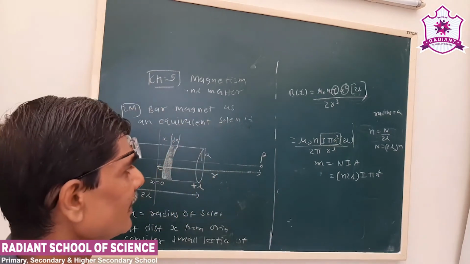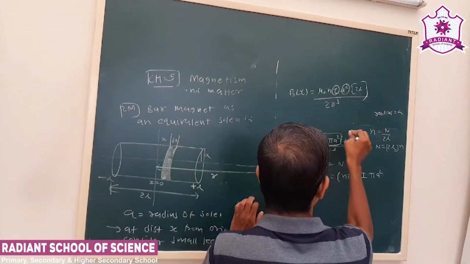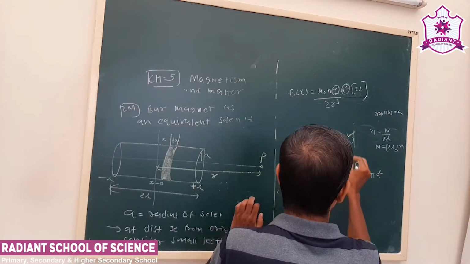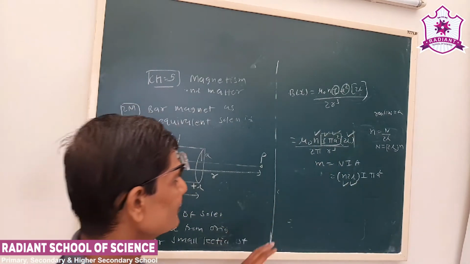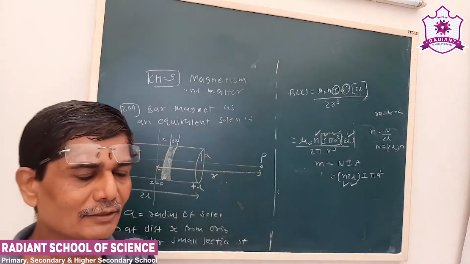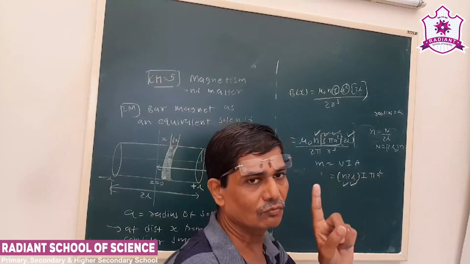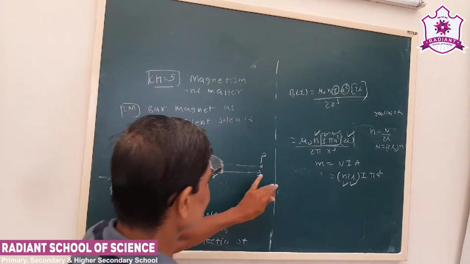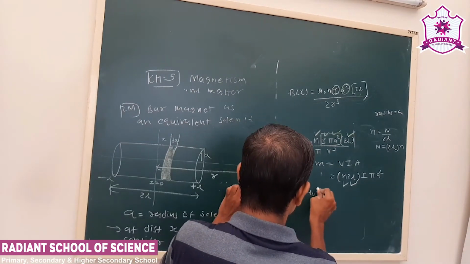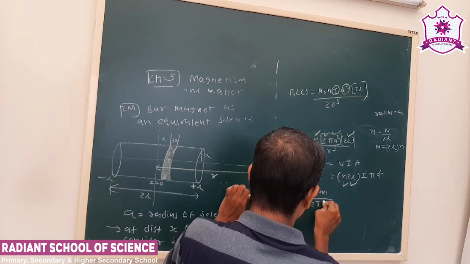All these terms we are having: we have N, we have 2L, we have I, a square. I consider M is equal to IA for one ring. Now here there are n number of turns. So this will pan out like this. It will be mu 0 M upon 2 pi r cube.